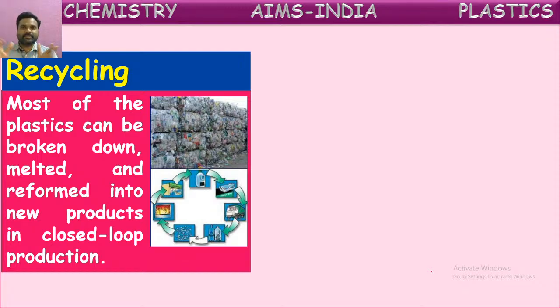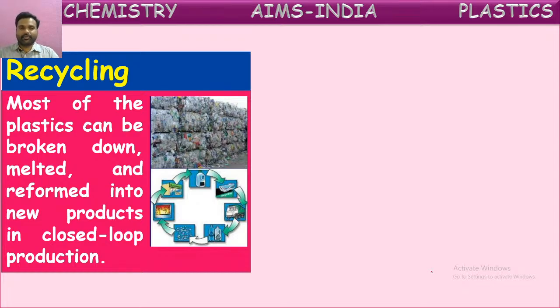All these plastic bags and covers will be collected and segregated. This segregation of plastic items will be based upon the categorization of plastics, which we are going to study now. Anyhow, first they will segregate these plastic items. After segregation, they will break these into small pieces. They will melt them by heating. Again, they convert them into new forms. This complete process is called recycling of plastic.